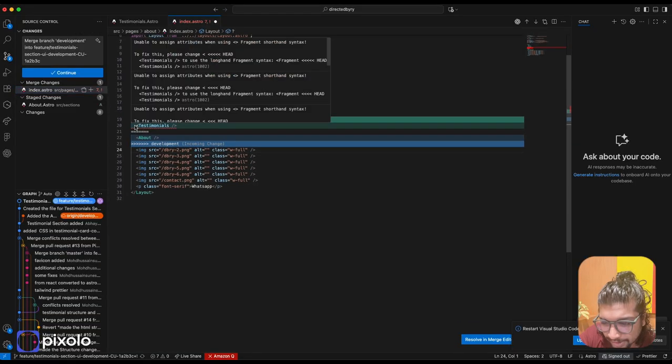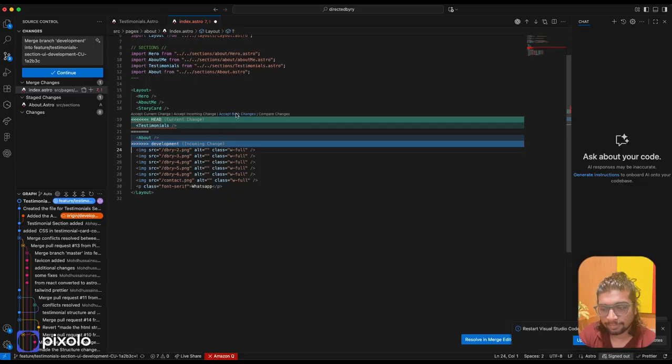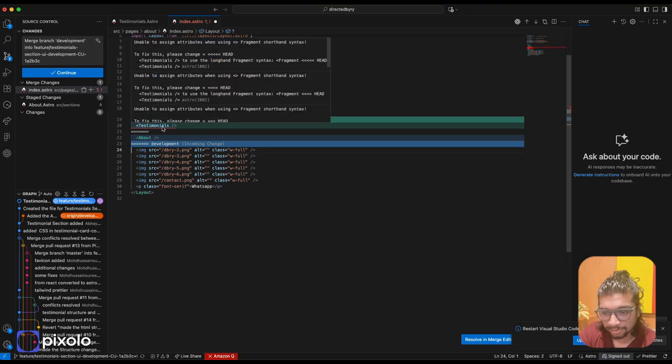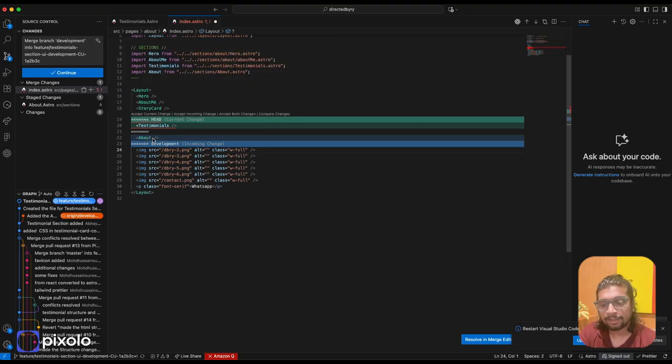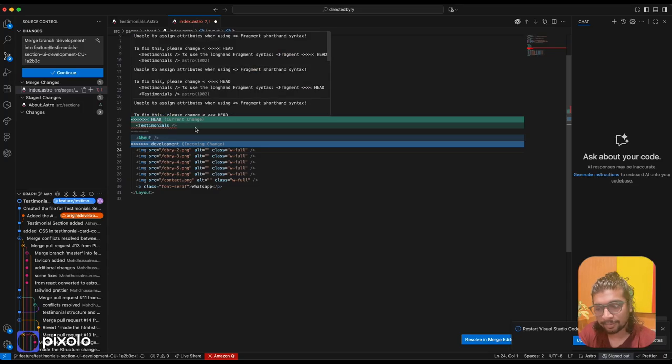Again, over here, I added this tag. Someone else added this tag. So let's accept both. If you want only your change, maybe you fixed something in the develop branch and you want your code to remain, but this code shouldn't remain, then you do accept current change. And if you want the code that Messi wrote to remain, and you don't want your code to remain, then you say accept incoming.